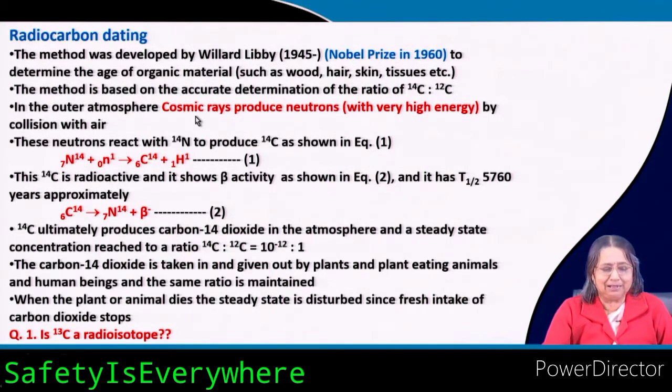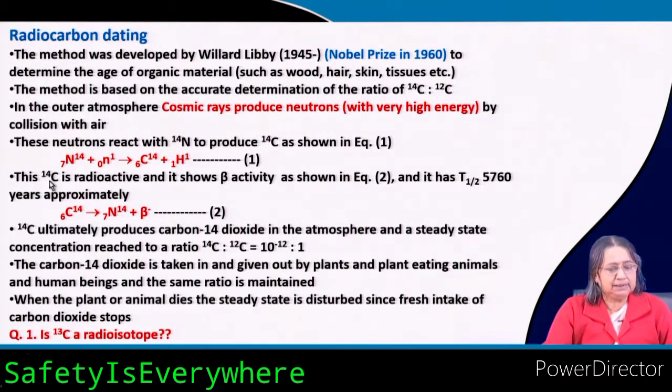This is naturally occurring; it is not done in some experiment in the lab. So the neutron reacts with nitrogen to produce 14C and a proton, according to equation 1. So this is the equation.